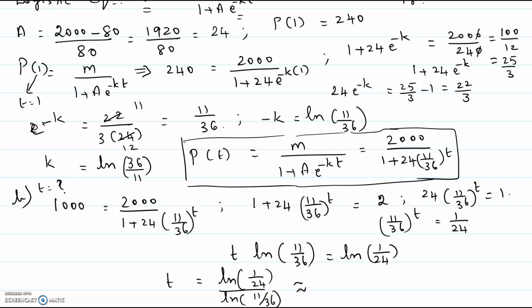If you find this value in the calculator, it will be approximately 2.68 years. So this means after 2.68 years, the population becomes 1000. The fish population becomes 1000.